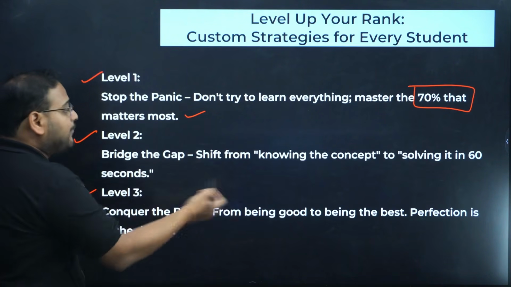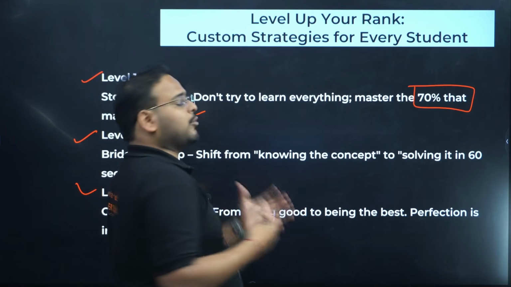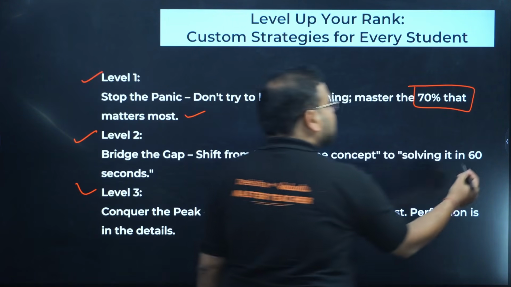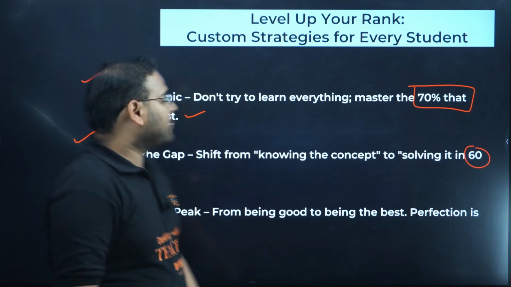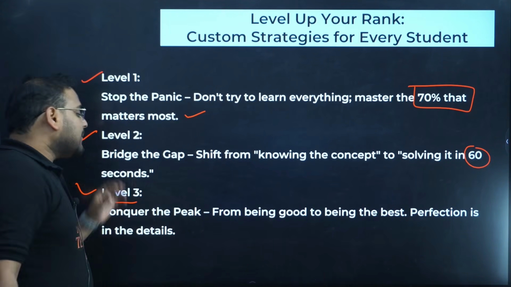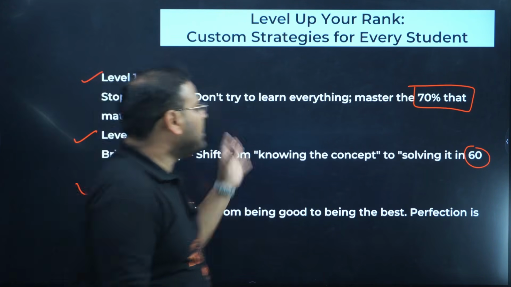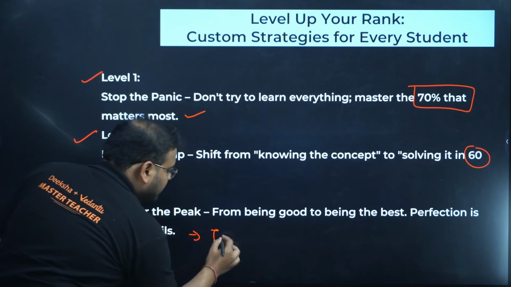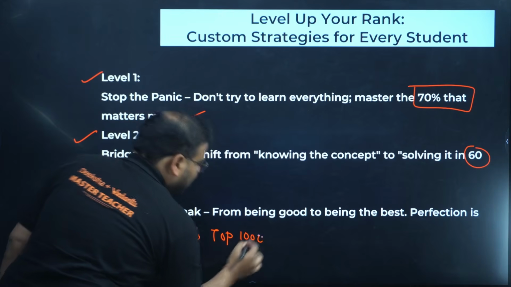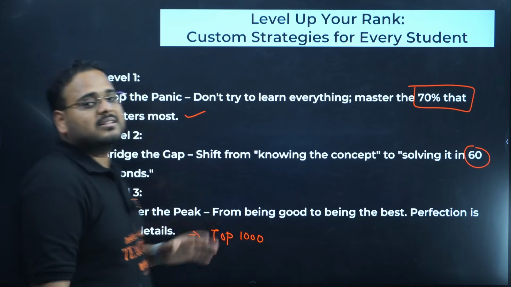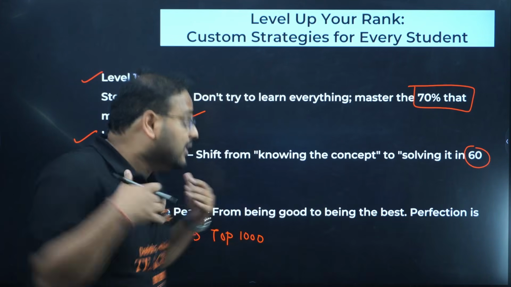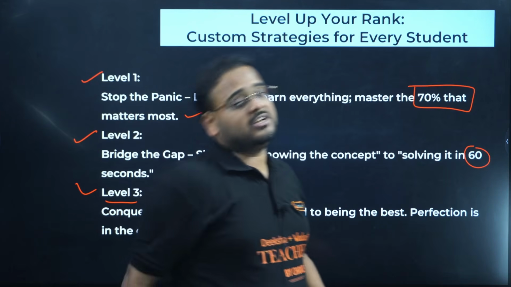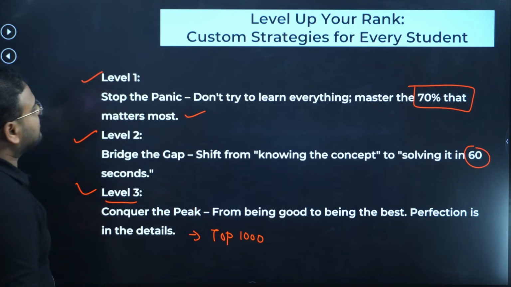Level 2, bridge the gap that you have. Shift from knowing the concepts to solving the problem in 60 seconds. Yes, anybody can know a concept and solve the problem, but you have to solve it in 60 seconds. So if this is your level 2, next is going to be level 3. Conquer the peak, from being good to being the best. If you're trying to be a ranker, to get to a top 1000 rank, this is level 3. Conquer the peak. This can happen by being bullish in getting the answers always right, and getting them right within 40 to 30 seconds.